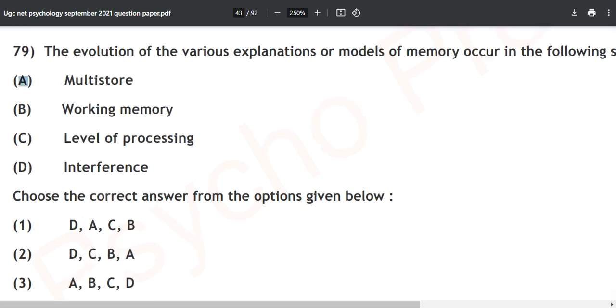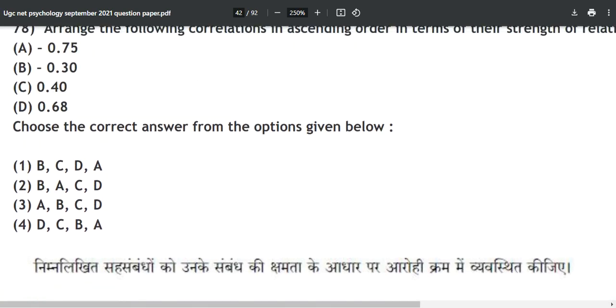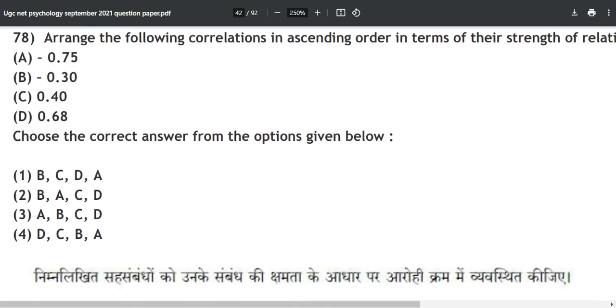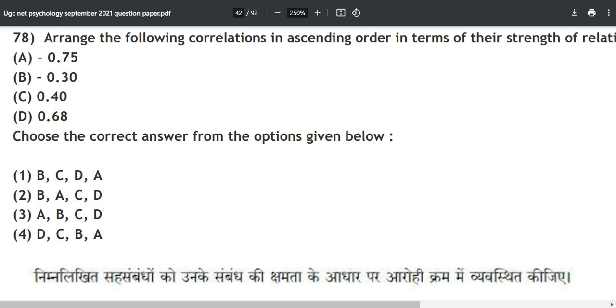Okay. All right. Let's take one more question for the day, and with this we will finish today's part number 6. Okay. Now arrange the following correlations and see. I am telling you this is one of the most important questions. This is very important, because in each paper 2 marks are easily thrown away like this. Okay. Some of you guys might miss, but don't miss this for the upcoming exams.